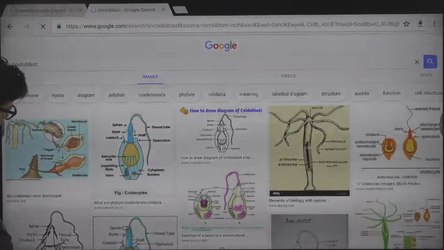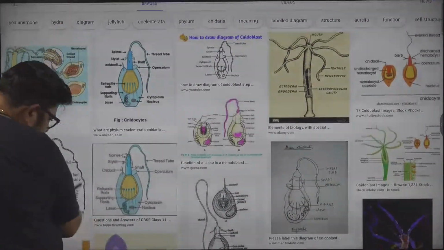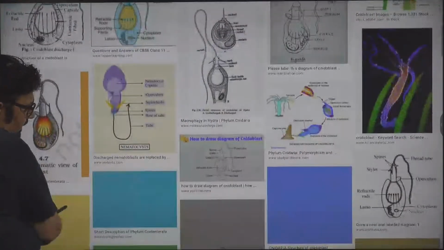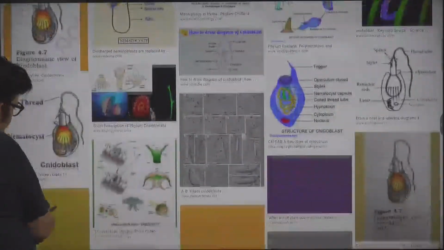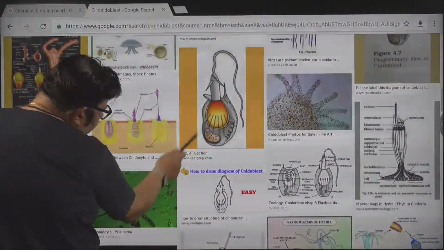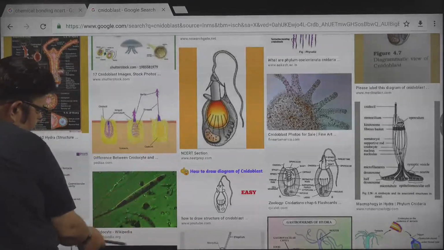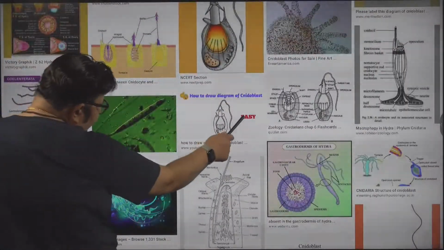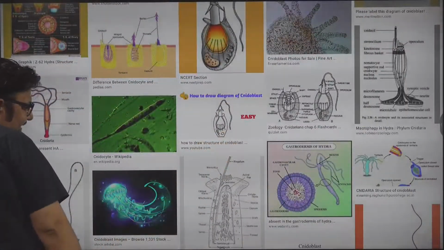You can see this picture. Try to get the easy one. If I can get an easy one, I'll show you the easy one. These are those pictures. This is the NCERT picture, this one. And this is an easy design, how you draw. It is an easy design.